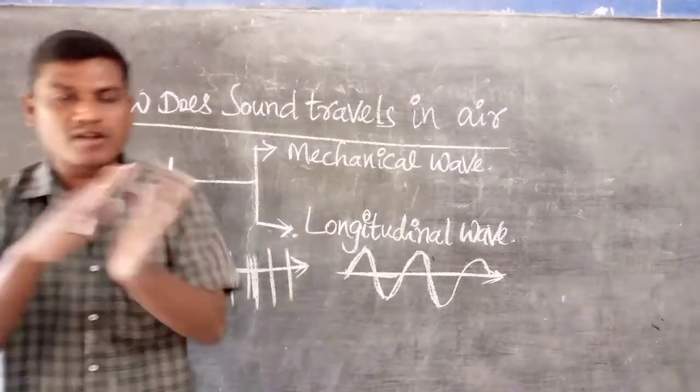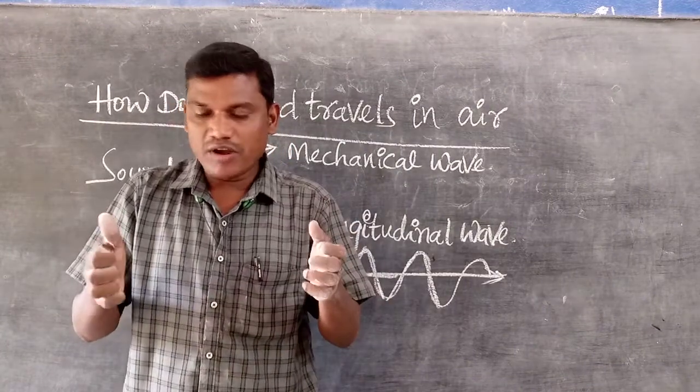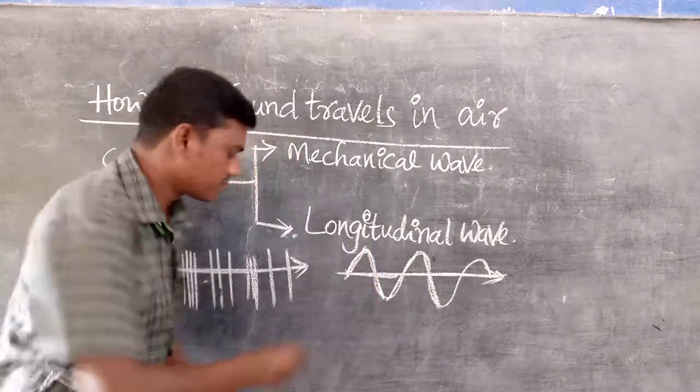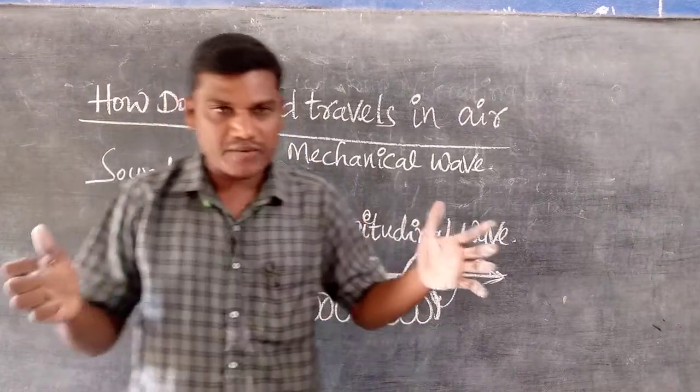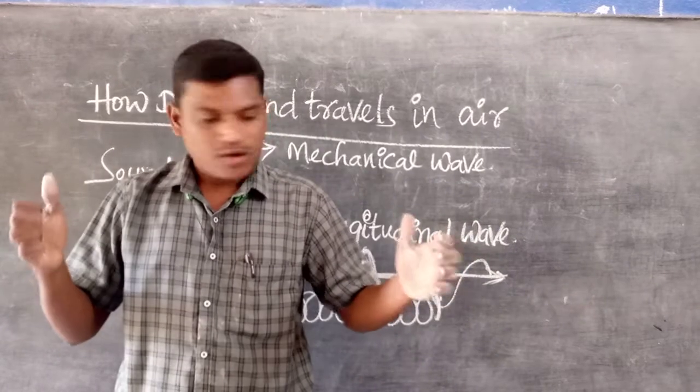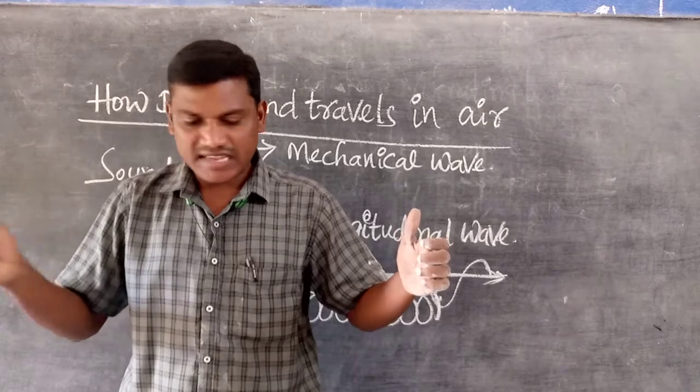But in a longitudinal wave it will be parallel, like a slinky. A slinky is like a spring that you can hold in your hand. If one hand is fixed and the other hand is moving, the slinky moves like this.